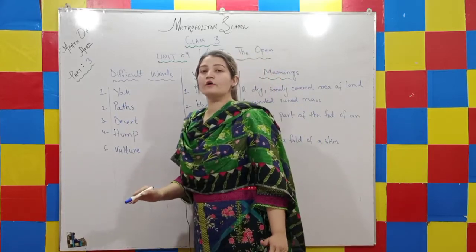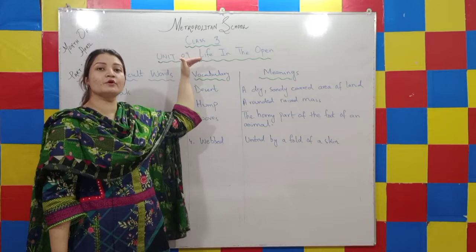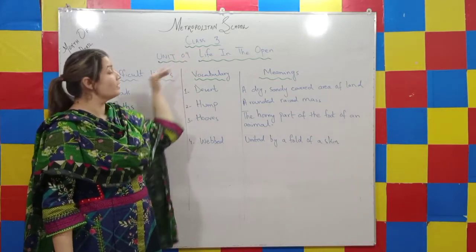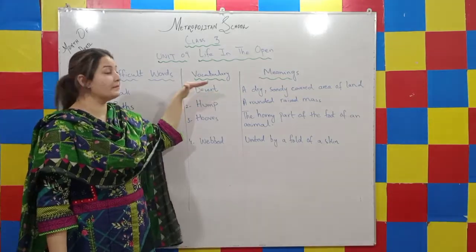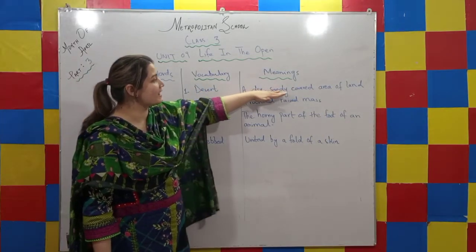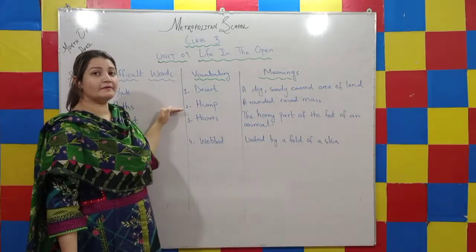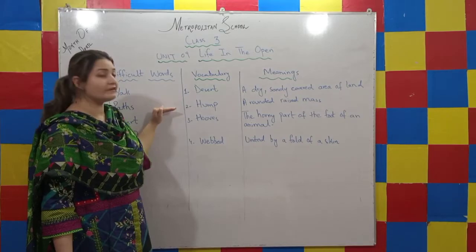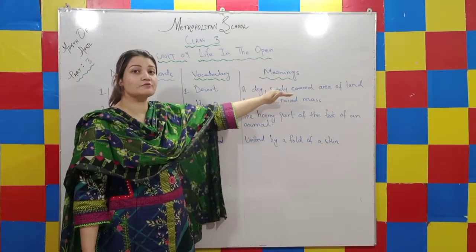Now let's move on to the vocabulary meanings of the same unit, life in the open. The first vocabulary that is given here is desert. The meaning for the word desert is a dry, sandy covered area of land. The second vocabulary is hump. The meaning for the word hump is a rounded, raised mass.